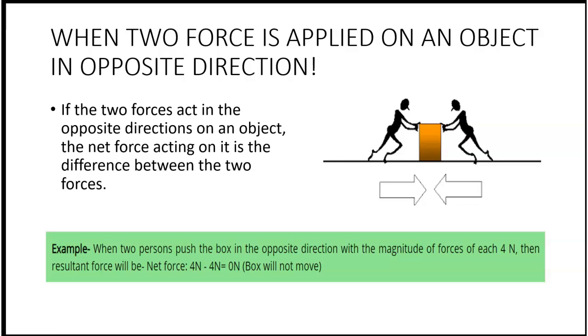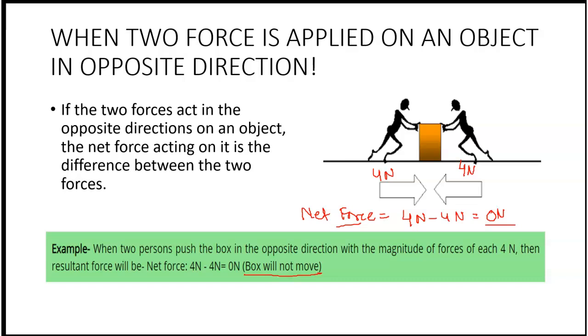For example, when two persons push the box in the opposite direction, suppose both of them are applying a force of 4 Newton each, then in this case, the net force or the resultant force will be equal to 4 Newton minus 4 Newton. That will give you 0 Newton. Hence, the net force acting on the object is 0. That means the box will not move.